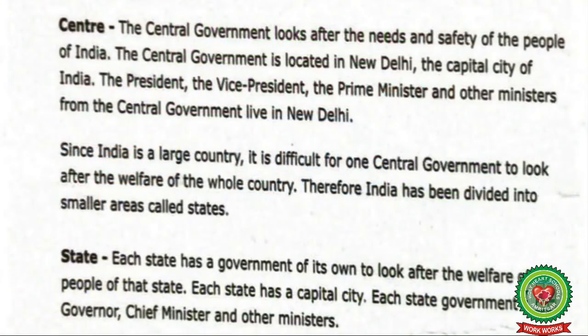Let's read about them. Central government looks after the needs and safety of the people of India. The central government is located in New Delhi, the capital city of India. The President, the Vice President, the Prime Minister and other ministers from the central government live in New Delhi. Children, central government means an elected government to govern the whole country.